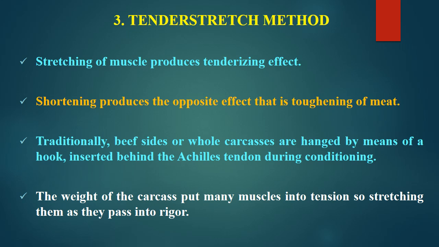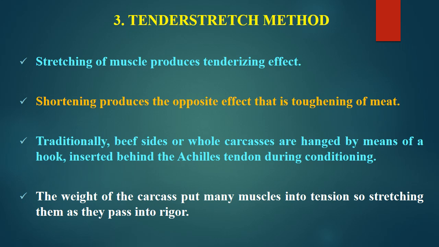Now the third method, a relatively modern practice in the meat industry, is the tender stretch method. Stretching a muscle produces a tenderizing effect, while shortening normally produces the opposite effect, that is toughening of meat. Traditionally after slaughter, the beef carcass is split into two halves or sometimes quarters, and these are hung from the rail. The common practice is that halves are hung from the Achilles tendon through a hook and kept hanging during conditioning.